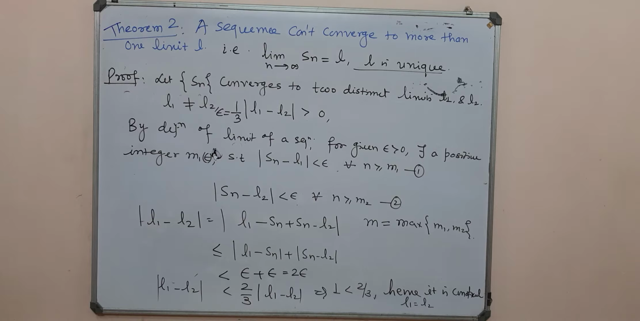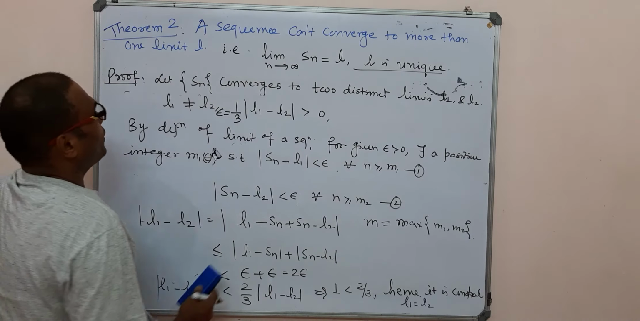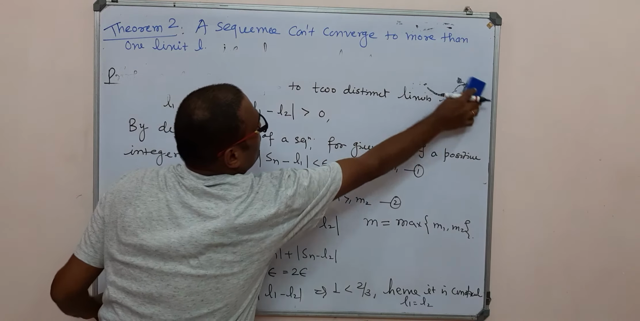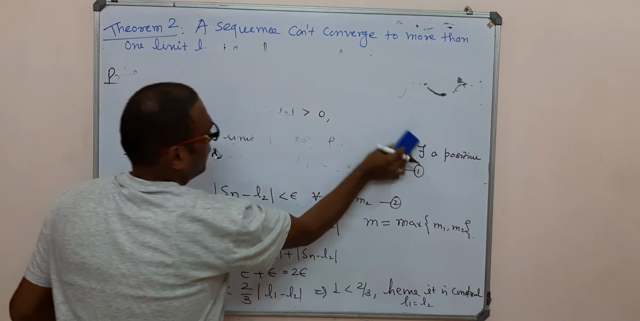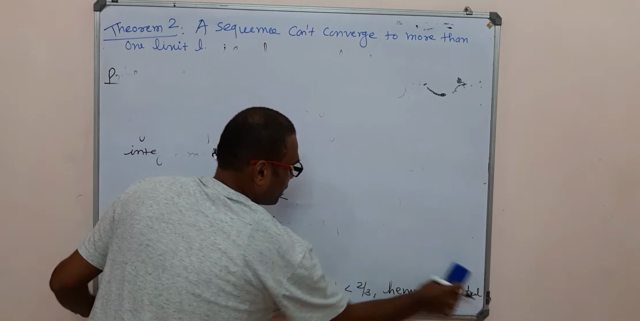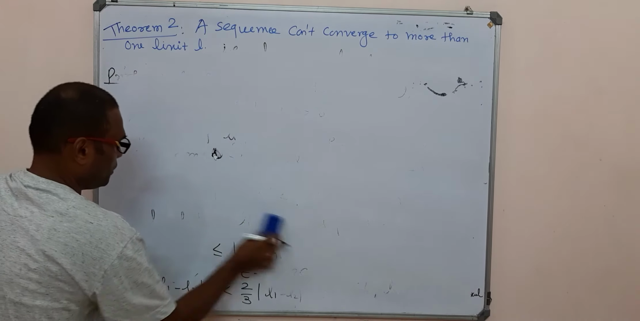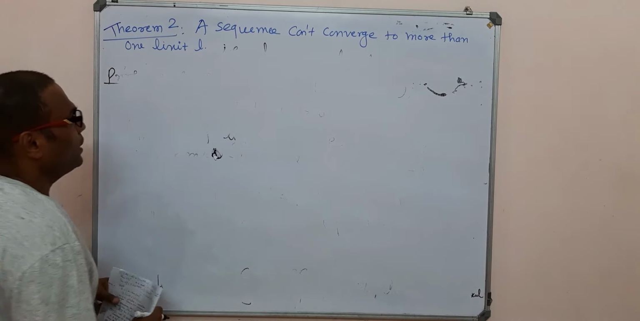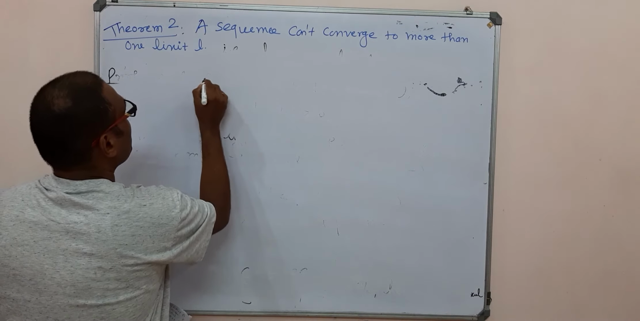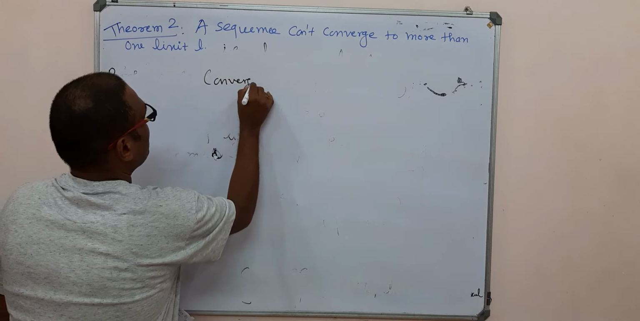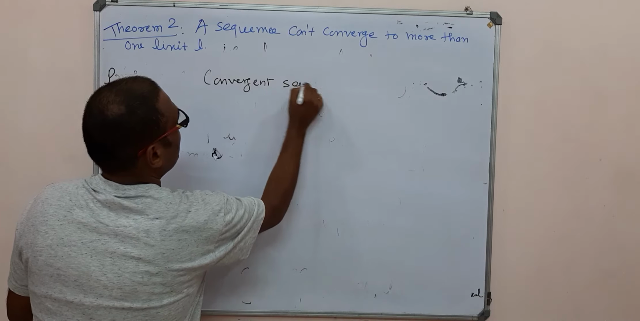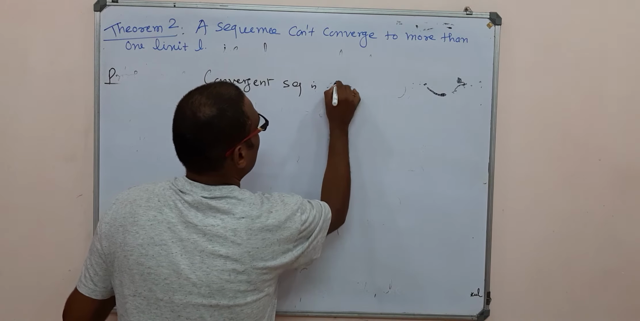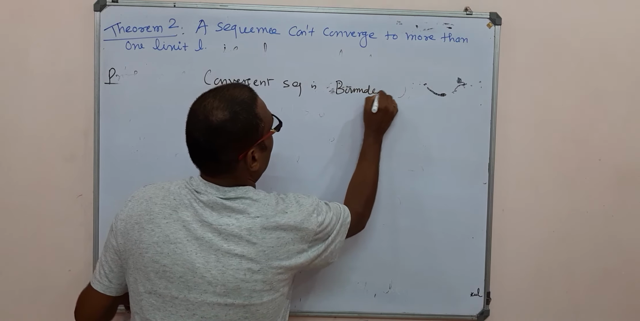So we have two important concepts. One is that a convergent sequence is bounded, and every convergent sequence has a unique limit. Now we merge these two ideas: a convergent sequence is bounded and its limit is unique.